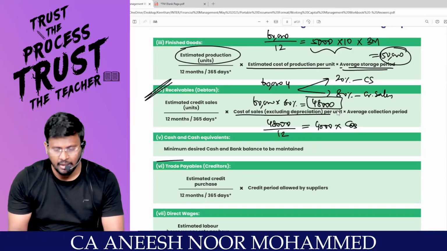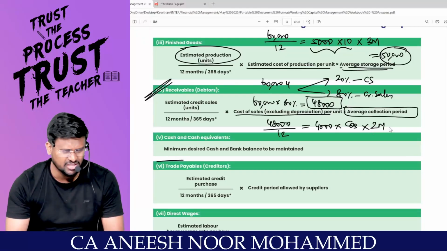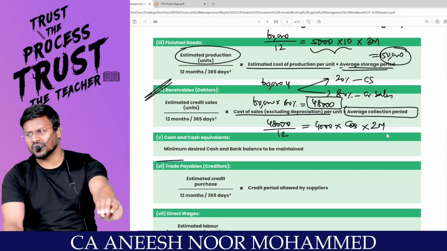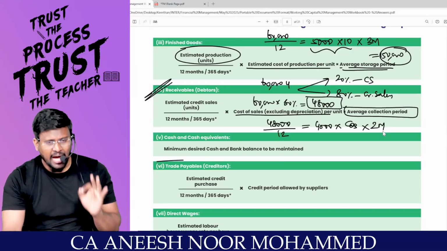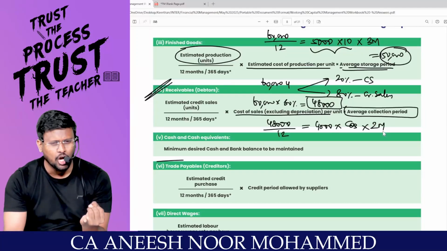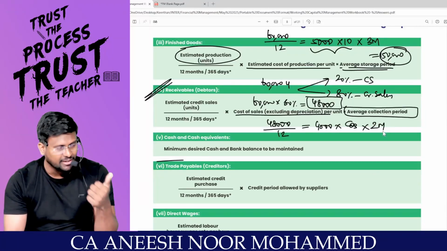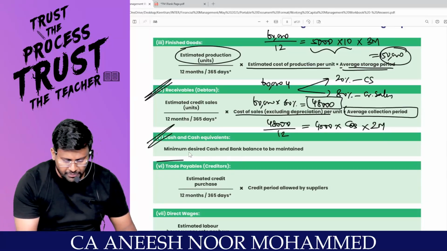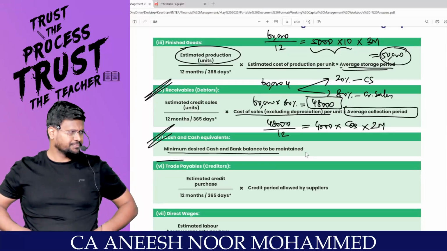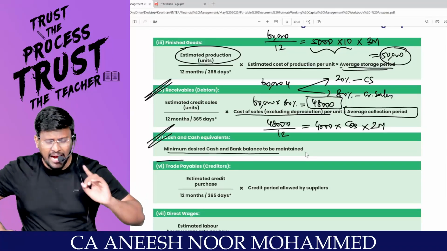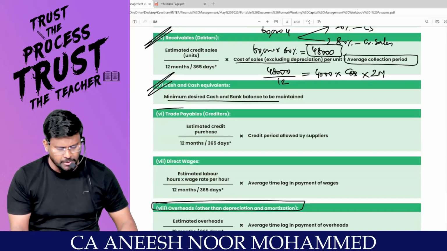Into average collection period. If you want the average collection period as 2 months, then into 2 months, I will get the cost of debtors. The same way I have to calculate the cost of raw material stock, WIP stock, finished goods stock, debtors, and cash and cash equivalent, the minimum desired cash and bank balance to be maintained. It is a policy of the company. Company can decide that I am going to keep 10,000 rupees minimum cash, or 12,000 rupees minimum cash, like that.